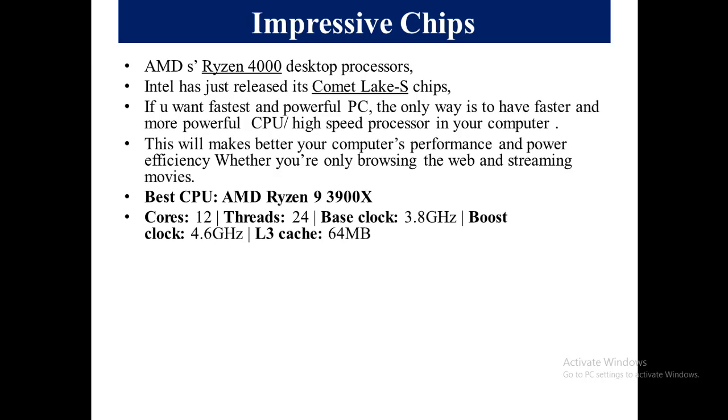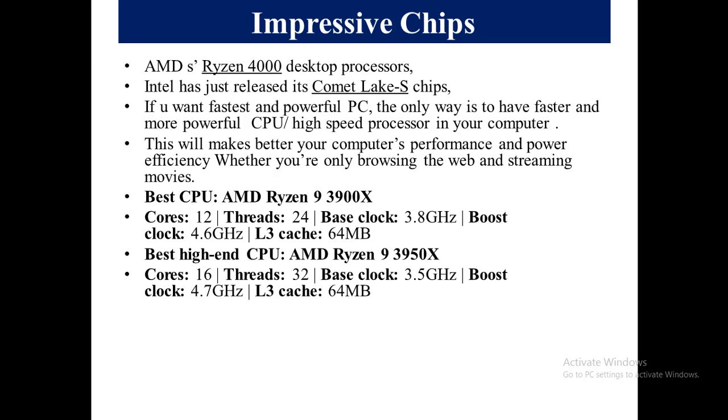So the latest technology by the AMD Ryzen model is 3900X. It offers 12 cores, while the base clock speed is 3.8 GHz. And it supports L3 cache as it is the biggest among the L1 and L2.